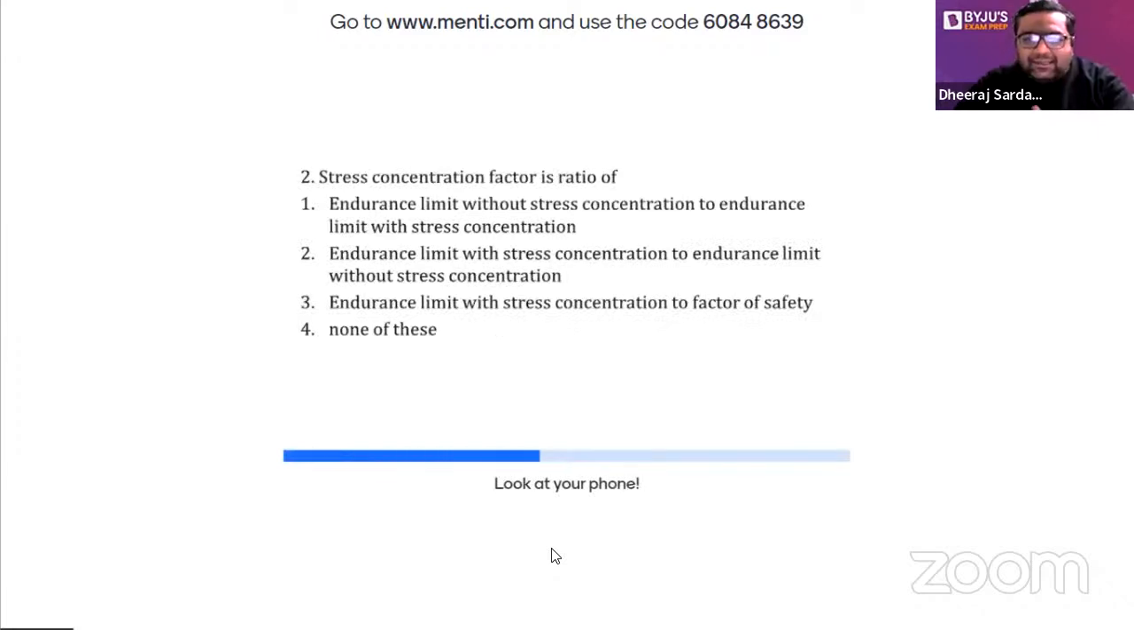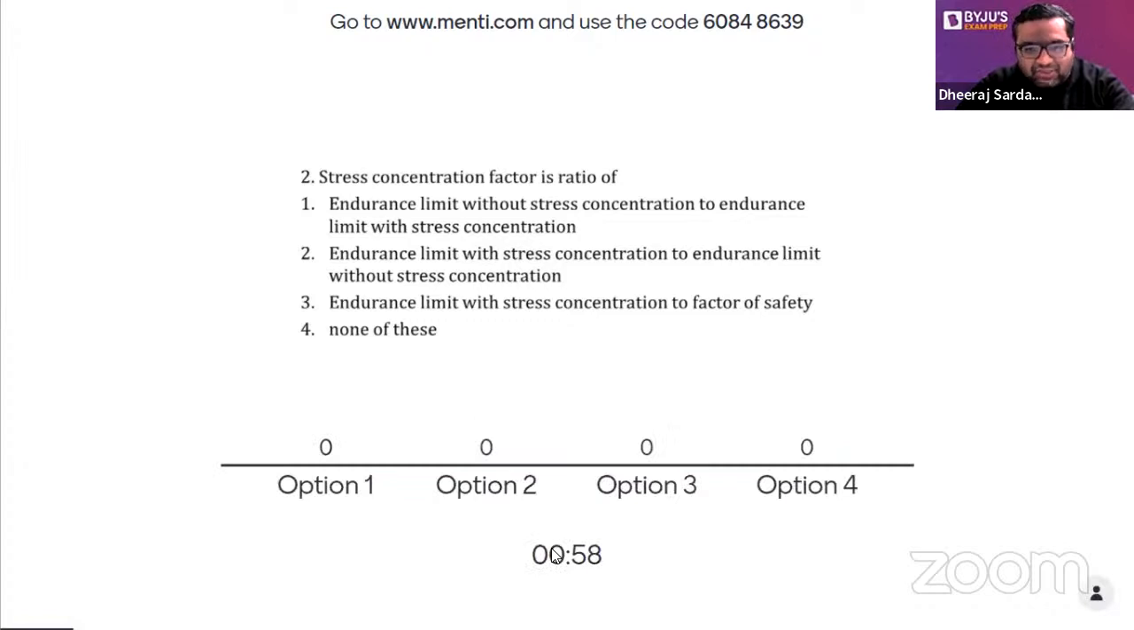So, guys, this is the question from fatigue loading, as the name suggests. Stress concentration factor is the ratio of, you have seen various types of stress concentrations: endurance limit without stress concentration to the endurance limit with stress concentration; endurance limit with stress concentration to endurance limit without stress concentration; endurance limit with stress concentration to the factor of safety; none of these. Guys, I know this question is slightly new to all of you.